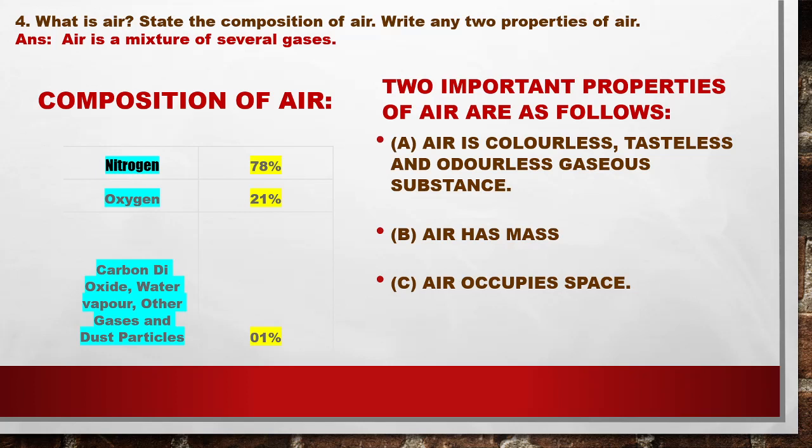So now we have discussed all the question answers from this chapter. While I was teaching the chapter Air Around Us, I had discussed the questions of NCERT. Now I have discussed all the small answers, long answers, and short answers from the awareness questions as well as the objectives. So I hope this chapter is clear to you now. If it is not clear, please let me know. Please ask and clarify your doubts.